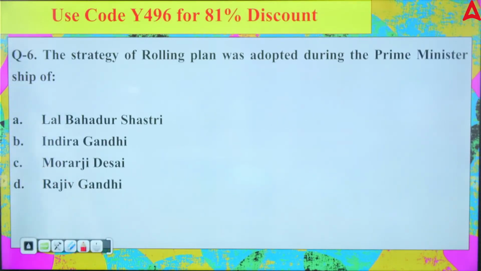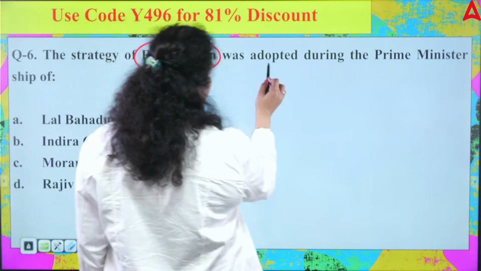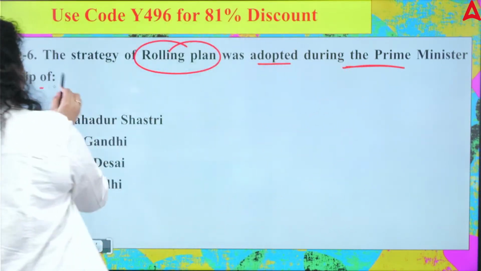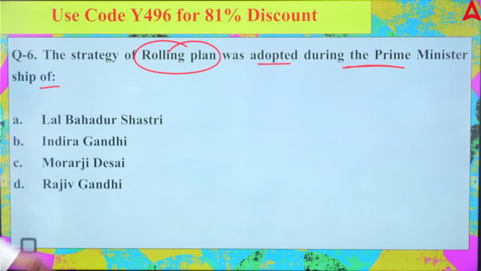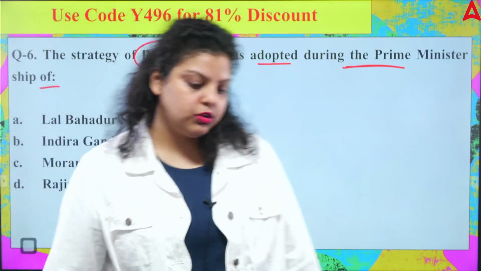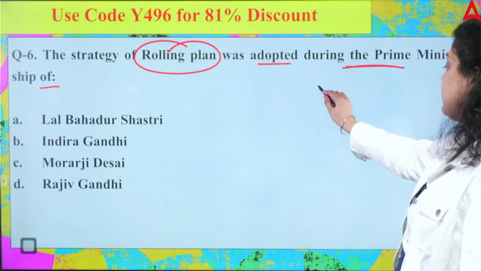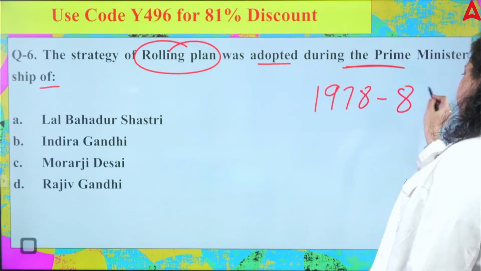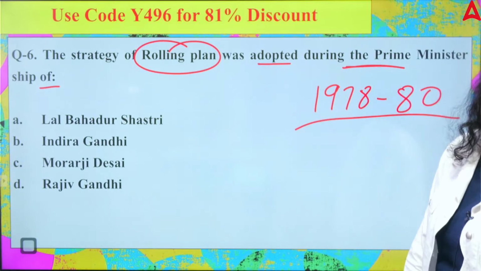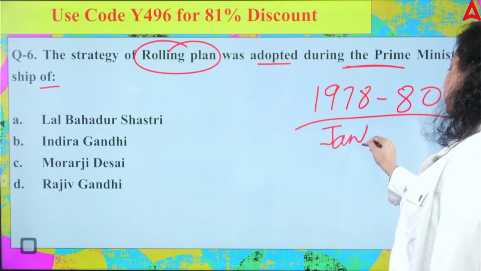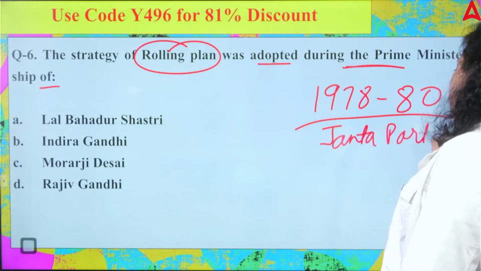Next, 6th question. The strategy of rolling plan was adopted during the prime ministership of which of the following? So who was the prime minister at the time we have introduced the rolling plan? Mr. Lal Bahadur Shastri ji, Mrs. Indira Gandhi, Mr. Morarji Desai, Mr. Rajiv Gandhi. Out of these 4, who was the prime minister at the time of rolling plan we have introduced? And the rolling plan we have introduced from 1978 to 80. Okay, under the Janata Party we have introduced that. Now I think you can easily answer the question.